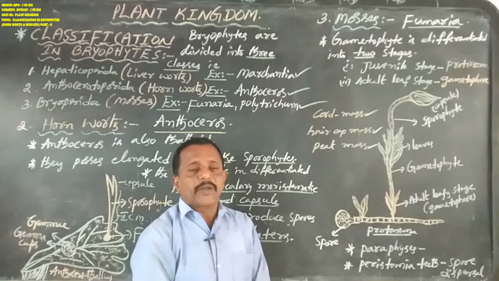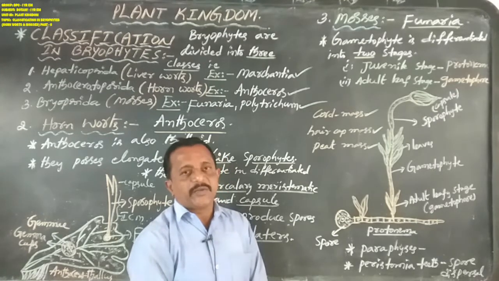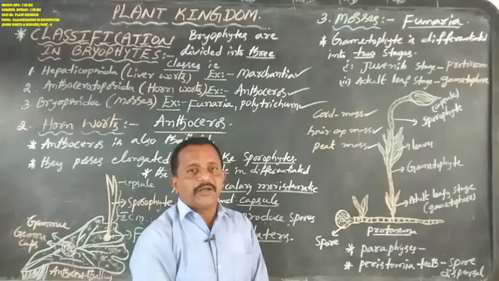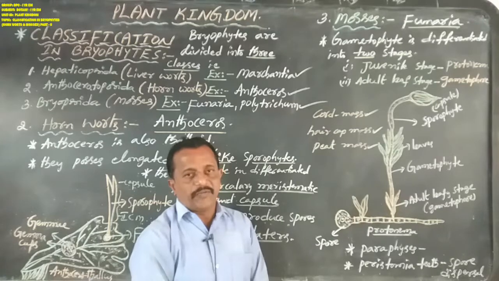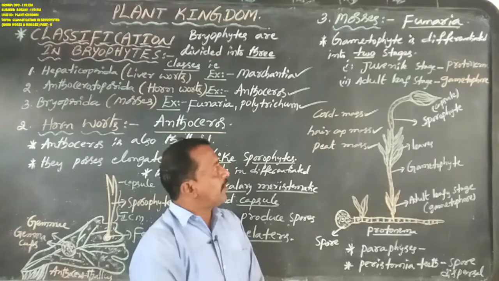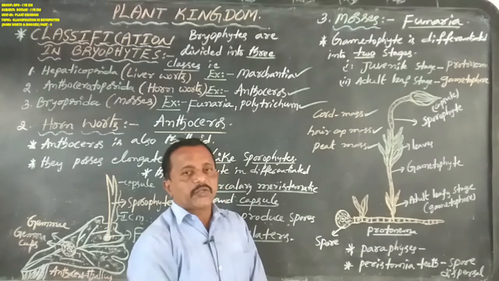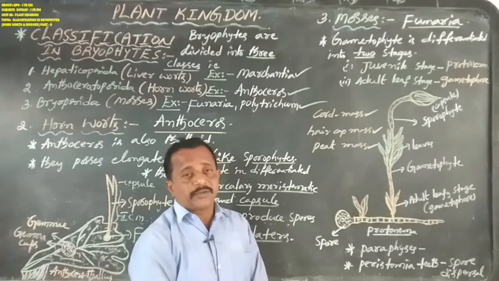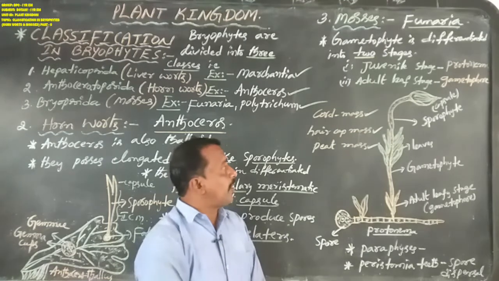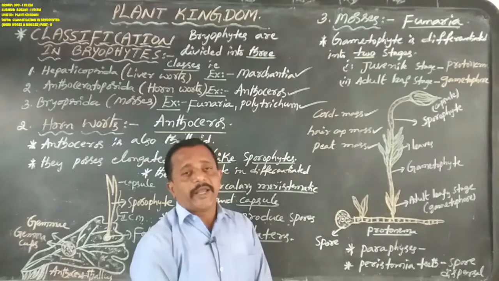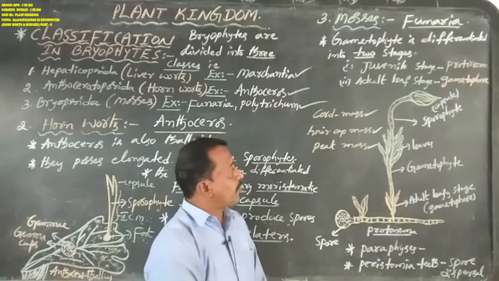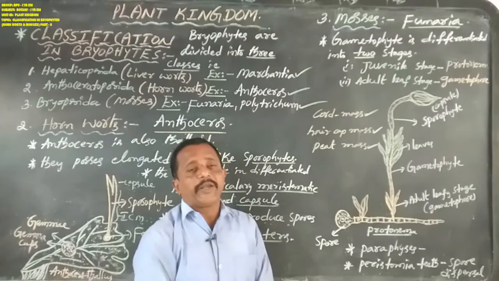Because these plants generally grow in moist soils and shady areas. The best examples are Funaria, Polytrichum, and Sphagnum. Funaria is commonly known as cord moss, Polytrichum as hair cap moss, and Sphagnum as peat moss.